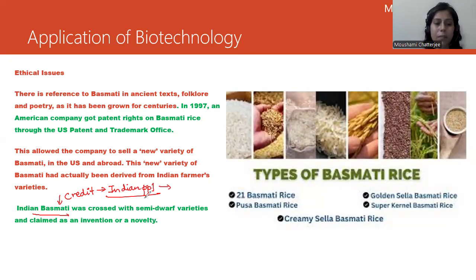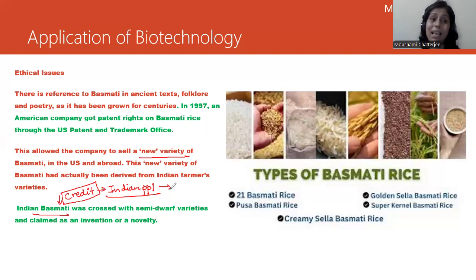What was later done is, this particular American company wanted to patent it, but they could not, because they need to give credit. They need to go ahead and monetize them. They need to ask permission because they are using this Indian basmati for their cross, which they developed into a new variety. How did this new variety come up? Actually, the basmati has been derived from the Indian farmers' variety. And what about the credit to the Indian variety? That has to be sorted.